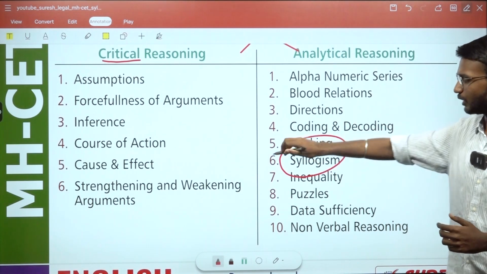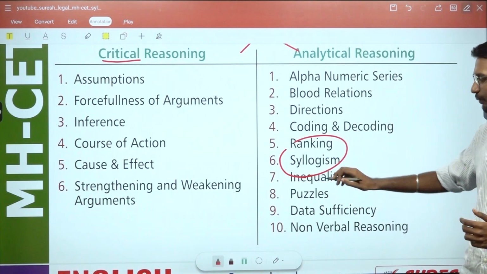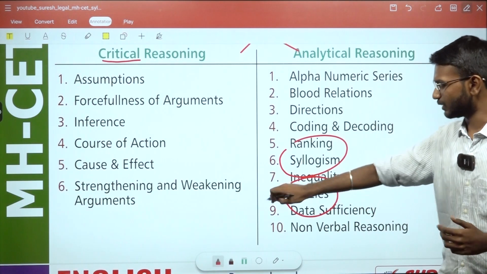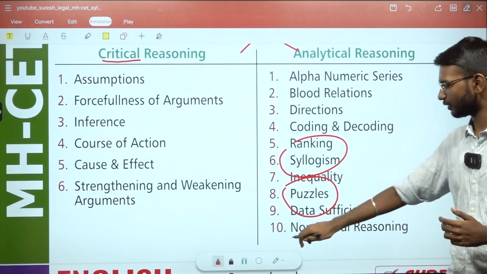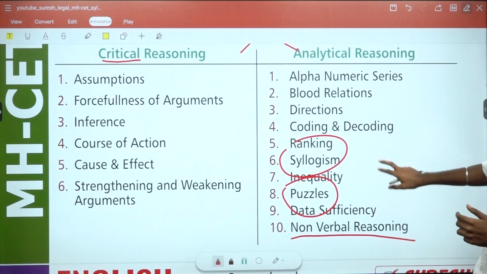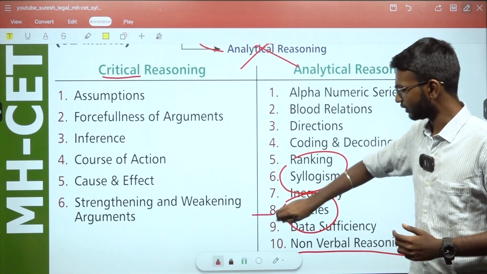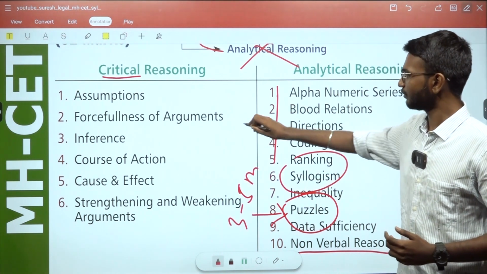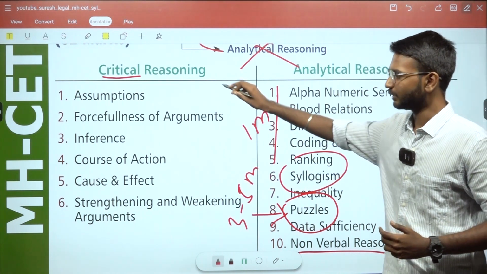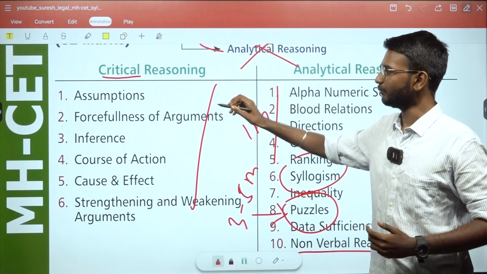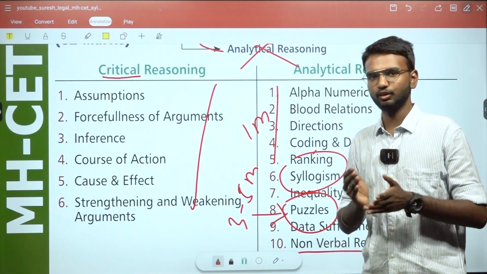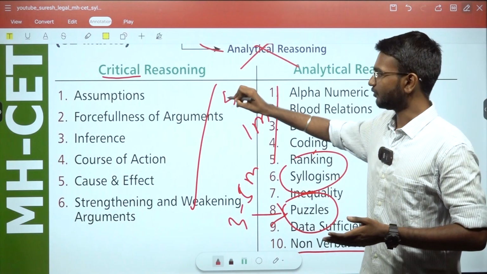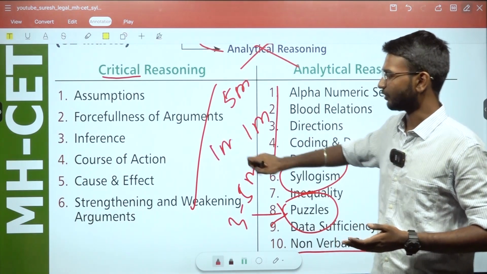Syllogism plays a major role in the MH CET paper, and inequality and puzzles play a major role too, along with data sufficiency and non-verbal reasoning. If these come in your question paper, they would be worth 3 to 5 marks. If they come as single questions, it would be 1 mark, and if they are passage based, it would be 5 marks, or a single mark if it is 1-mark based.